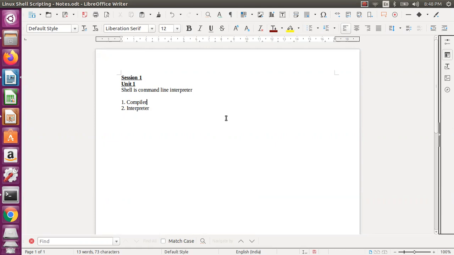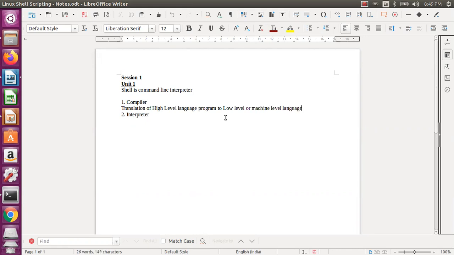What is the main focus of the compiler? As we know, the system will not understand anything other than zeros and ones. We are writing a program in a human readable format, but that is not understandable by the system. So someone has to translate this program to machine language. That is the compiler or interpreter. A compiler is nothing but a translation of a high level language program to low level or machine level language.